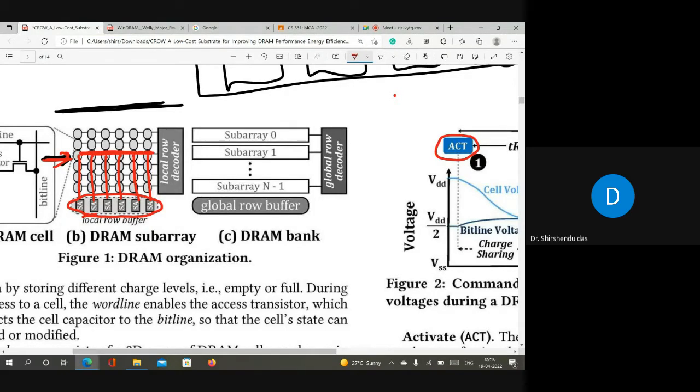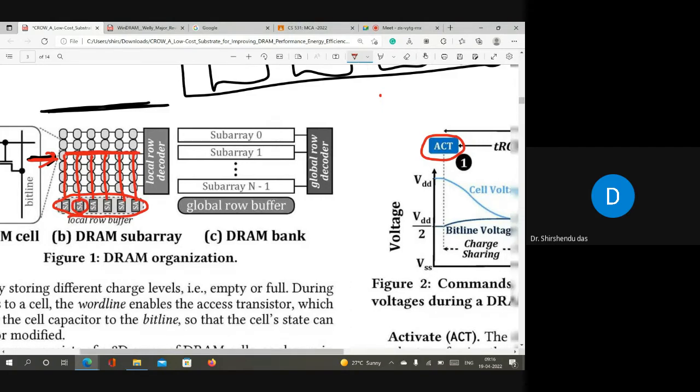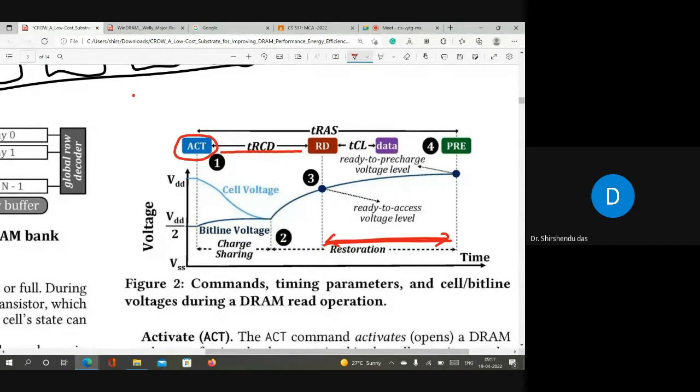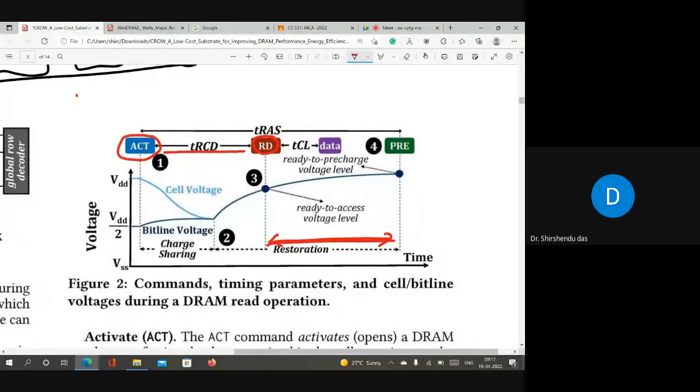We can send a column address here, and if we want to read a particular column, then we can read that. Okay, so you have to understand tRCD is the important time. After tRCD, if you want to read, you can perform a read operation, and after the read operation you have to perform a precharge operation. Why this precharge operation? Precharge is required to activate one more row, right? Before that, the sense amplifier must be in half VDD mode. So that is called precharge. The time required from here, one tRCD, then a read command, and after the read completes, this complete time is called one read cycle, or tRAS.